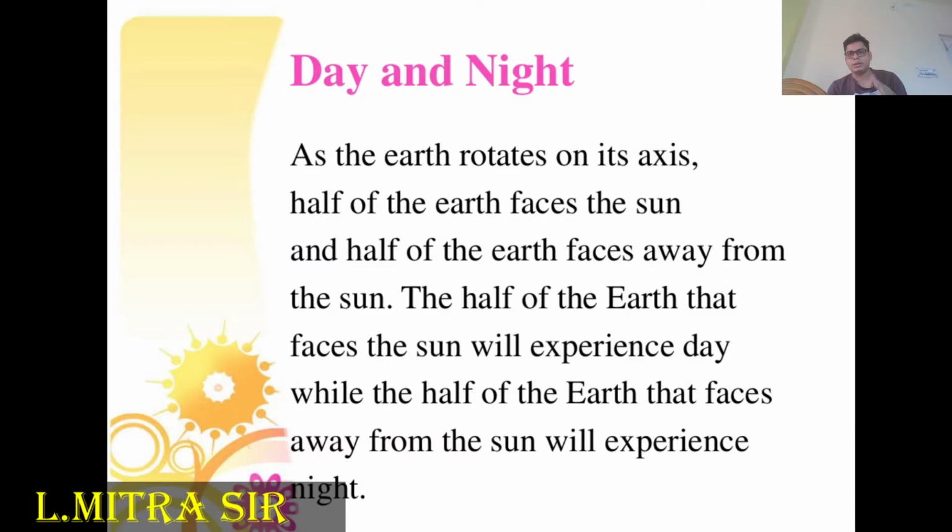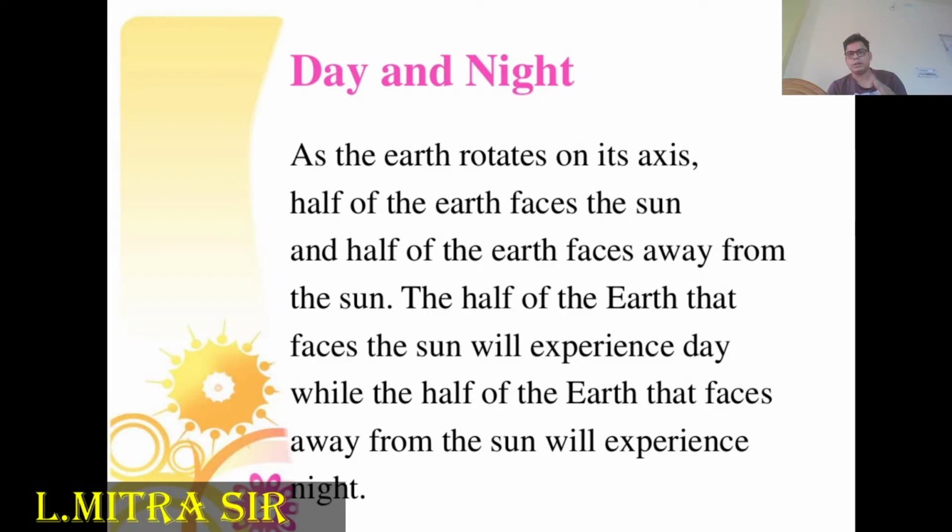Due to this, day and night occur on the earth's surface. The half facing the sun experiences day, and the half opposite the sun faces night. The line that separates day and night is called the circle of illumination.